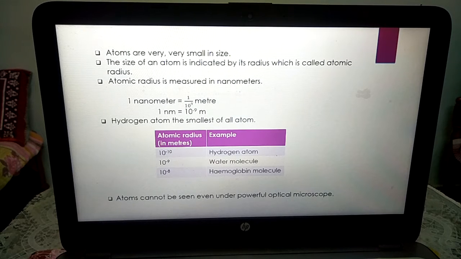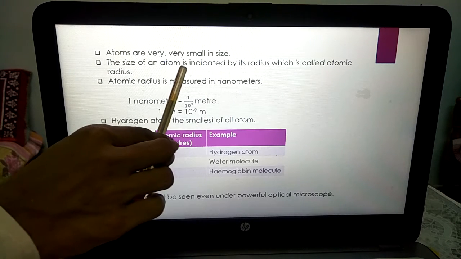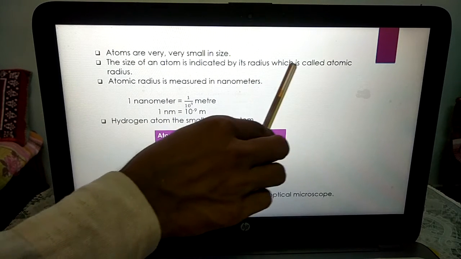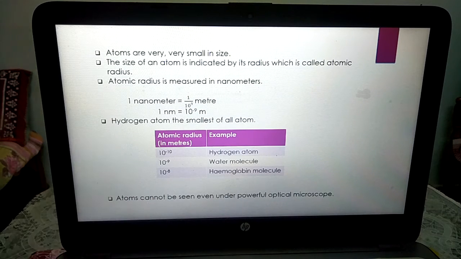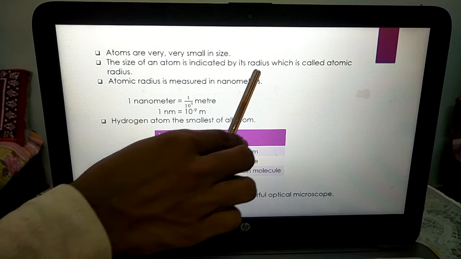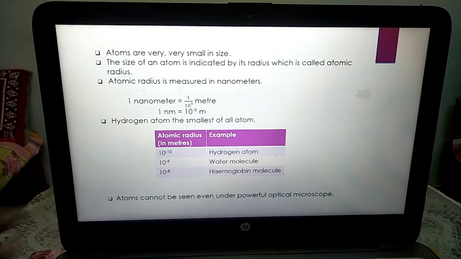Moving to the second point, the size of an atom is indicated by its radius, which is called atomic radius. The atom is assumed to be circular in shape, and a circle has a radius. So the size of an atom is indicated by its atomic radius.